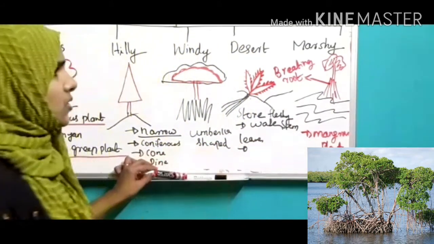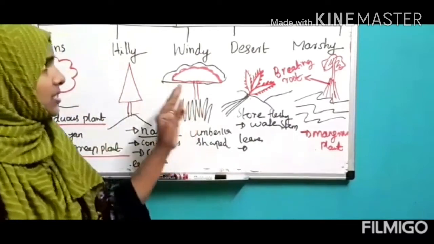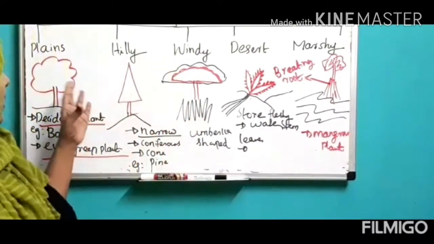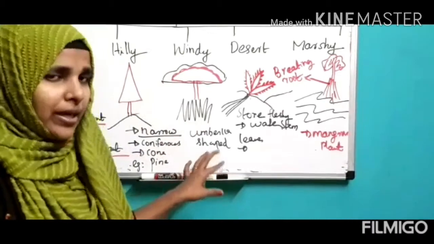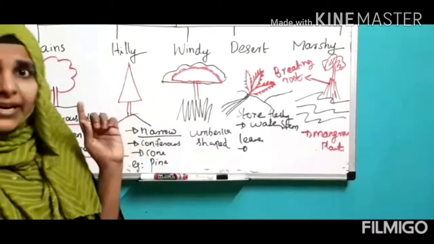Okay, children. So these all are the different features seen in terrestrial plants. All should have to be learned nicely. Different adaptations of plants.